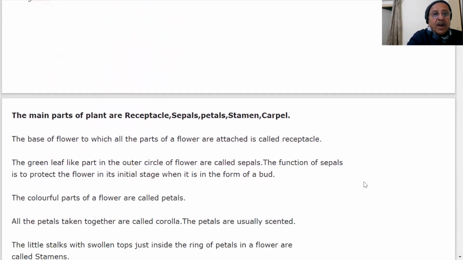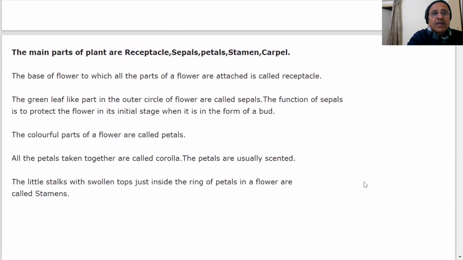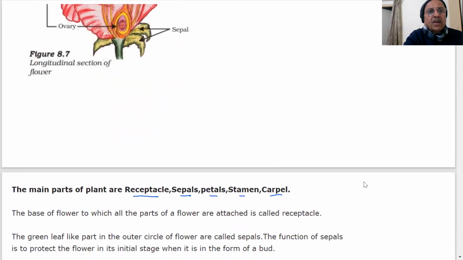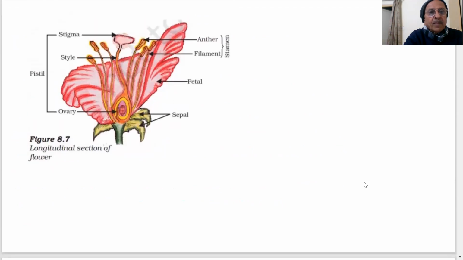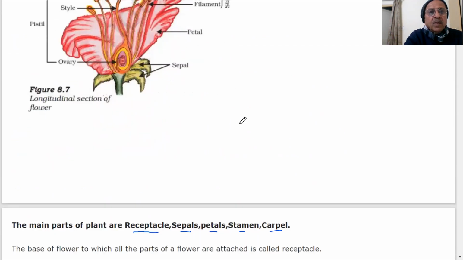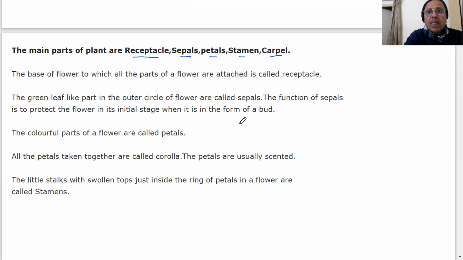What are the main parts of the flower here? We have to note down all these points. Receptacle, sepals, petals, stamen, carpel. You have seen the picture of that. Main parts of the flower: sepal, ovary, pistil, petal, all this.